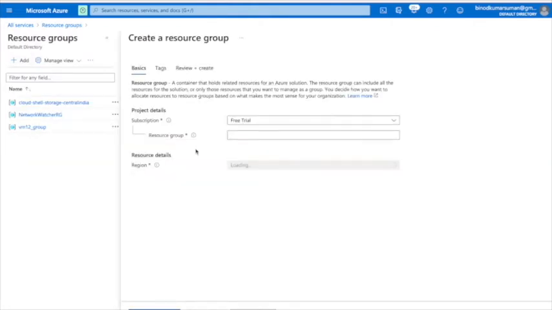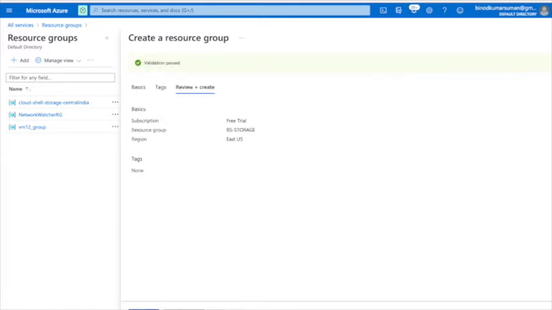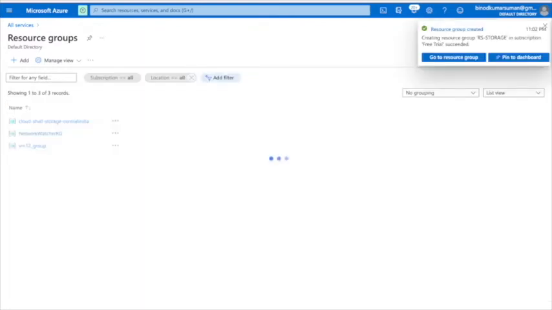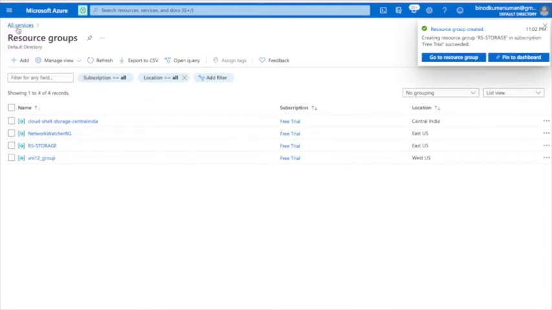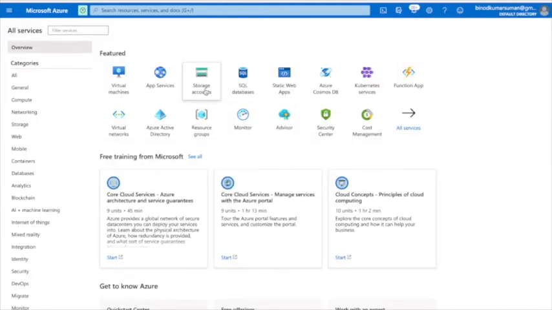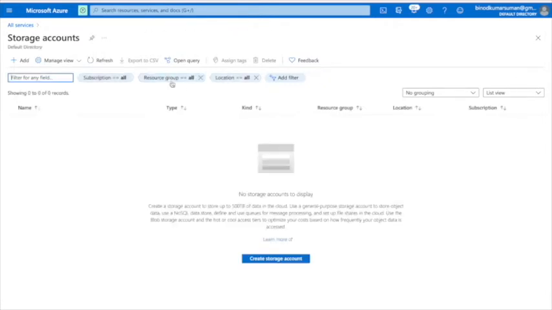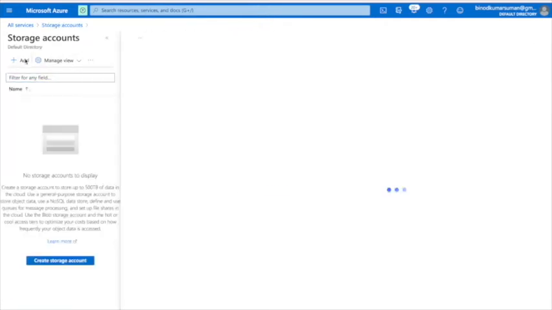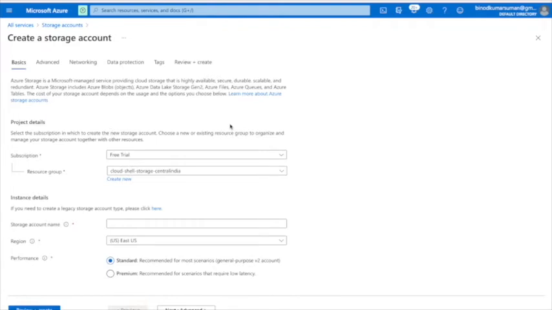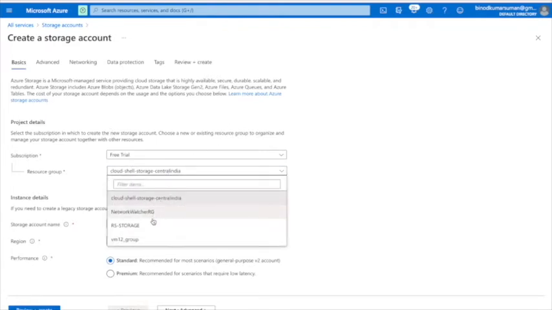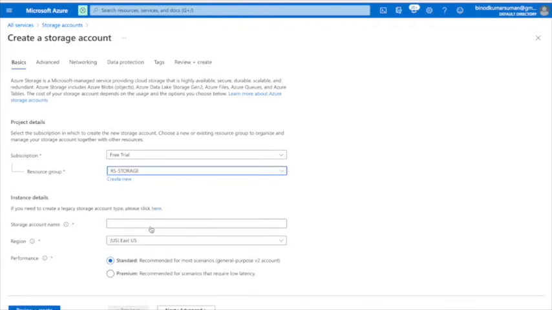Add. I will create a resource group for storage purposes. You can go for the STUS. After that, we have to go and create the storage account. Select your resource group, which we have just created.